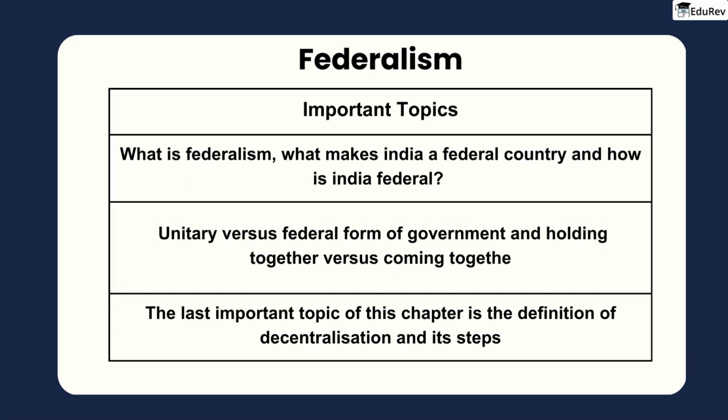Moving on to the second chapter, Federalism. The important questions from this chapter are: what is federalism, what makes India a federal country, and how is India federal? The important differences in this chapter are unitary versus federal form of government, and holding together versus coming together. The last important topic of this chapter is the definition of decentralization and its steps.